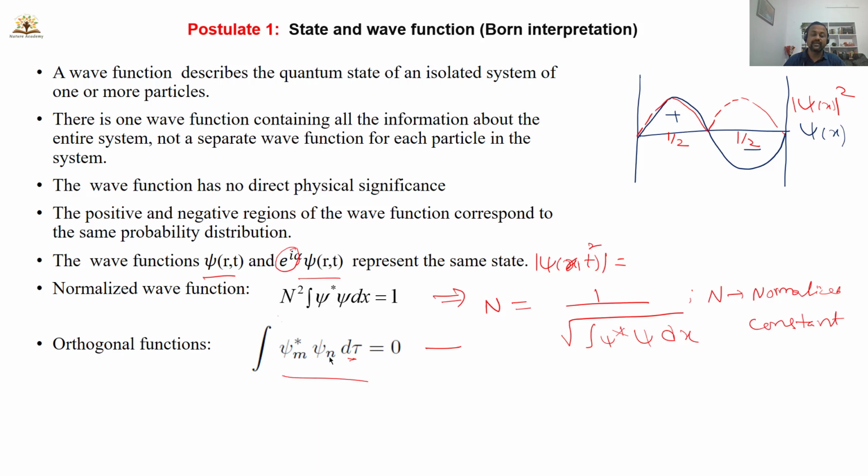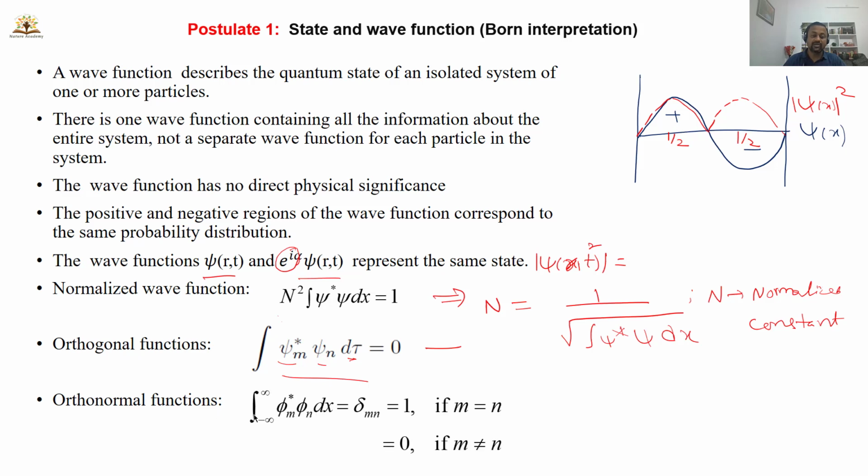When the integral psi star m psi n is equal to 0, such wave functions psi m and psi n are called orthogonal. The normalization condition tells you that integrating psi star m into psi m dx is equal to 1. If you get 1, that is the normalized condition. If you get 0, they are orthogonal.